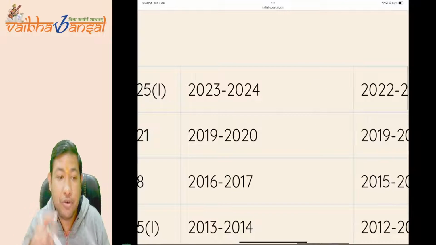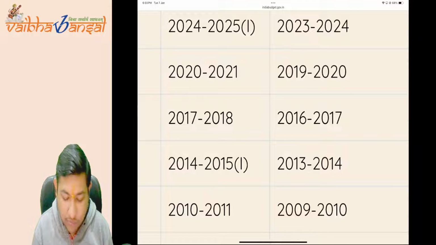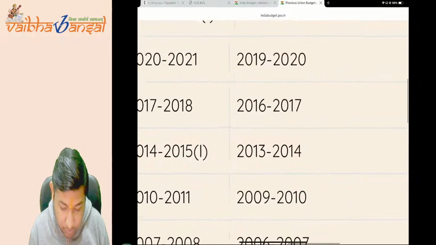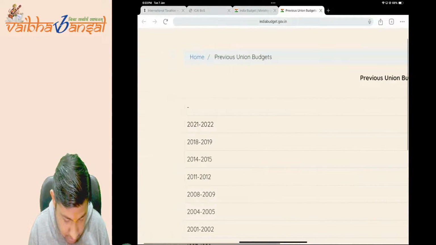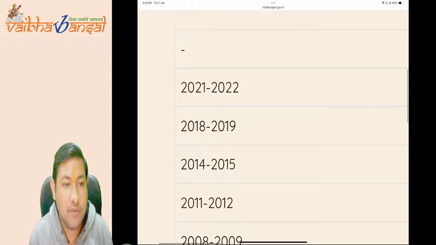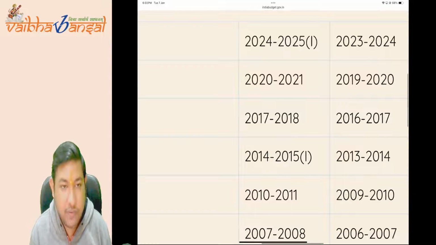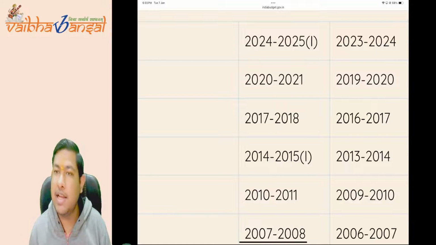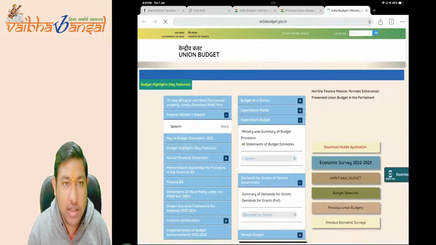Then before it, 2014 was the year. So see 2014-15 one here, and 2014-15 two must also be there. See, here it is, 2014-15. Is this clear to you all, that the government of India is giving each and everything? And if you want to download anything, suppose I want 2023-24.